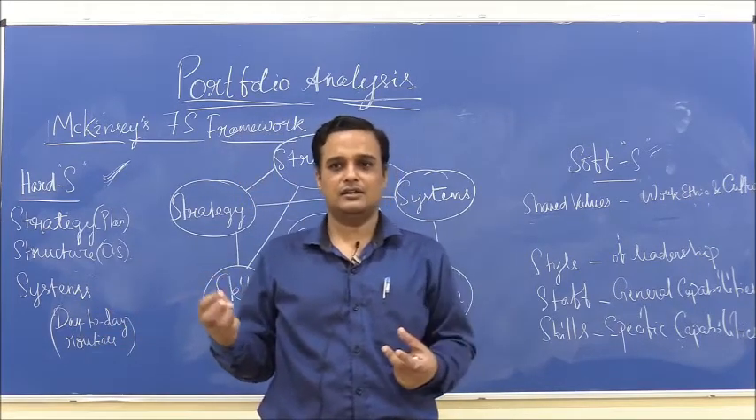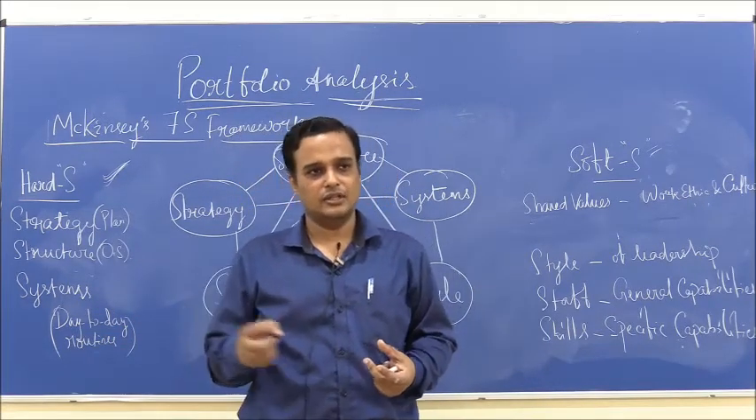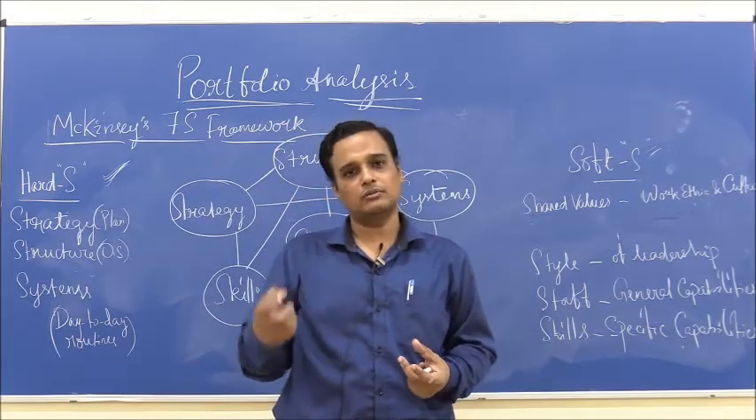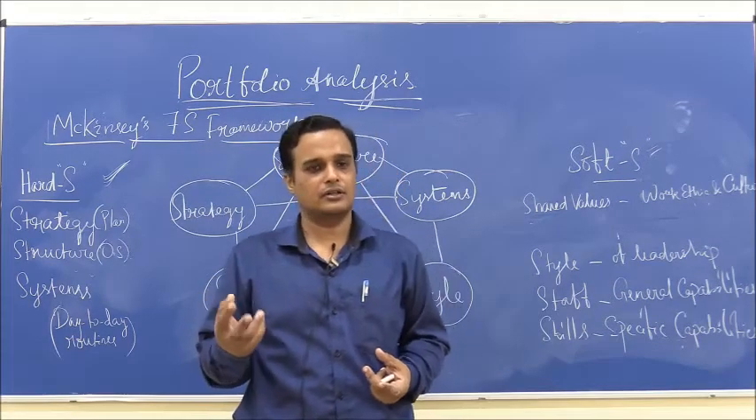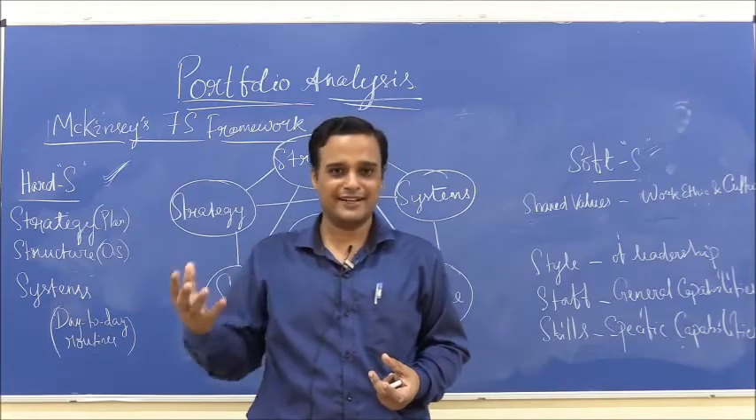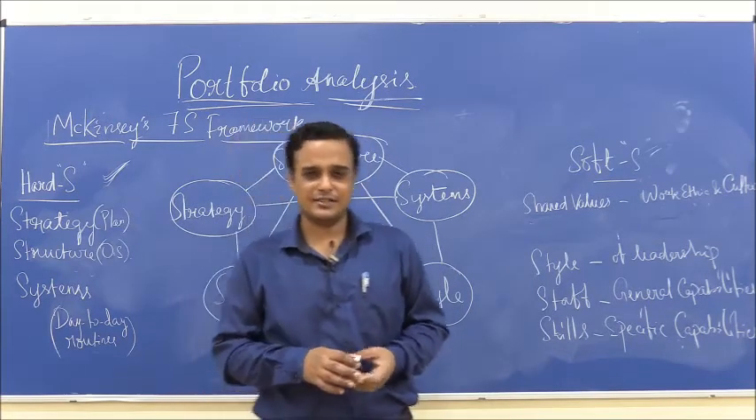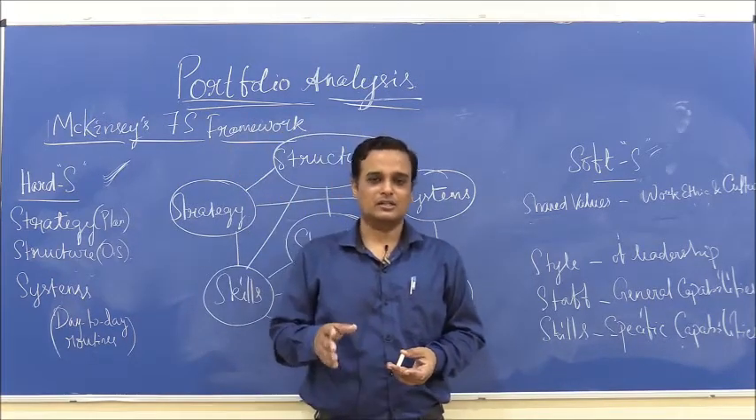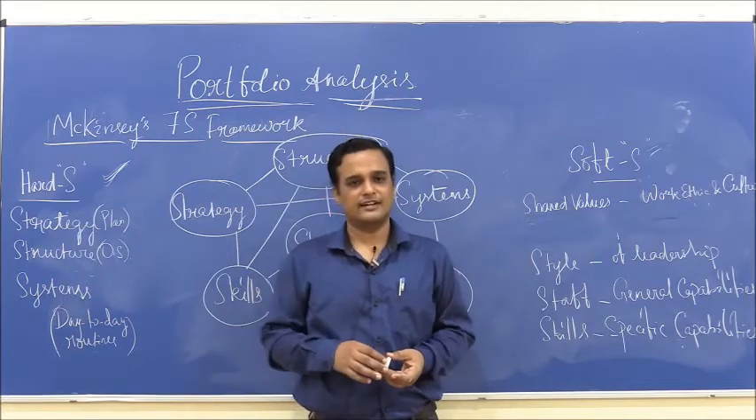Are they really cribbing about their daily functions? Do they look forward to the next day, or do they just grumble about the weekend being very far? So, these are certain indicators of poor or strong shared values.